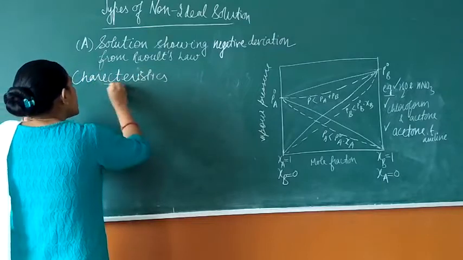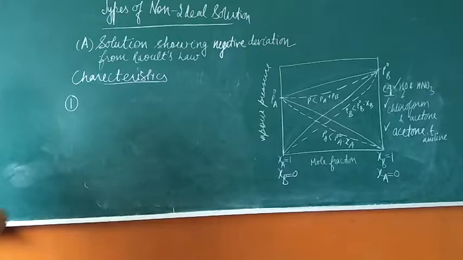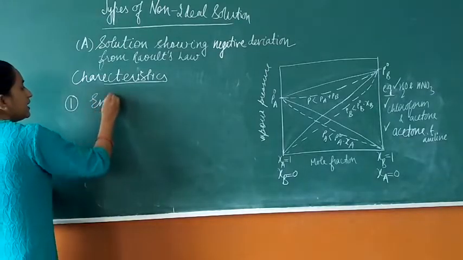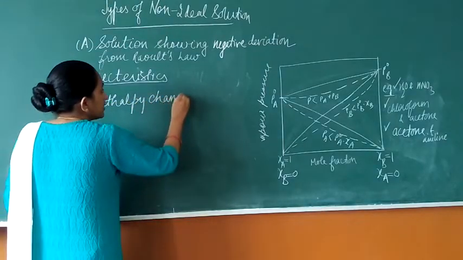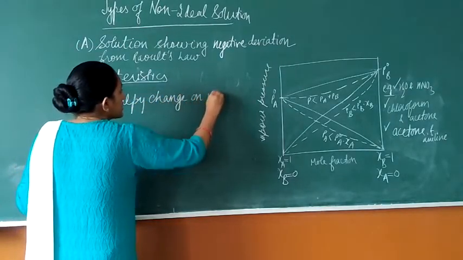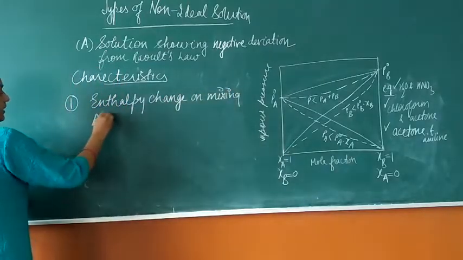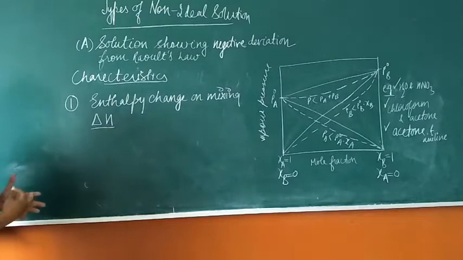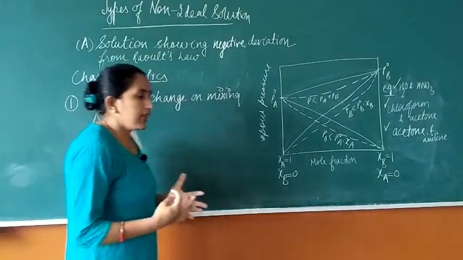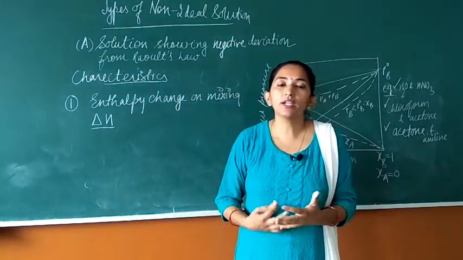The first characteristic is the enthalpy change on mixing, that is delta H, right? Since the interaction is there between the two components A and B, what will happen? The energy will be released.